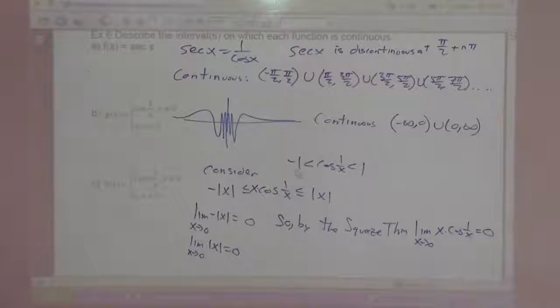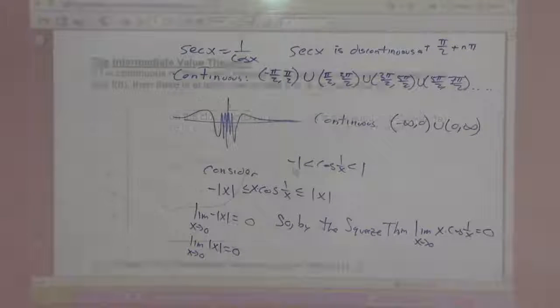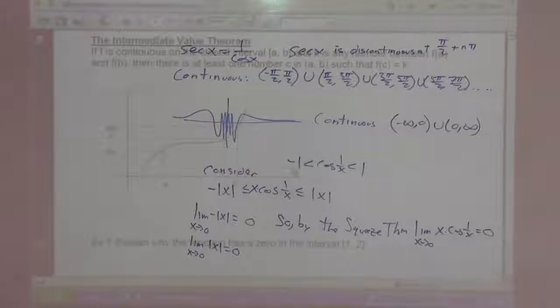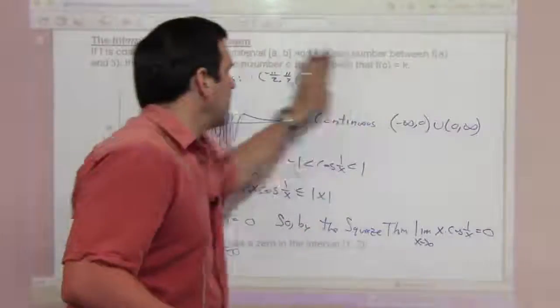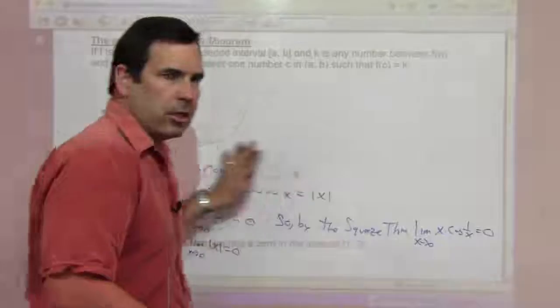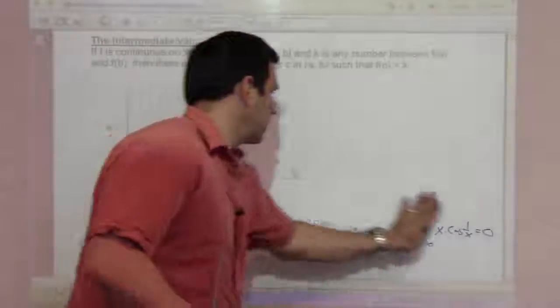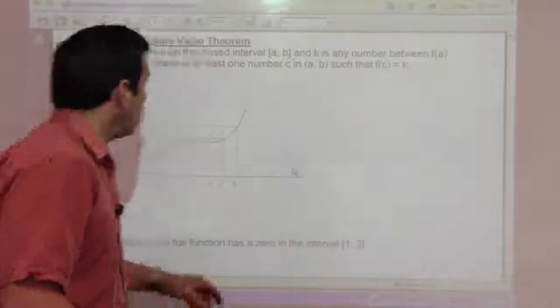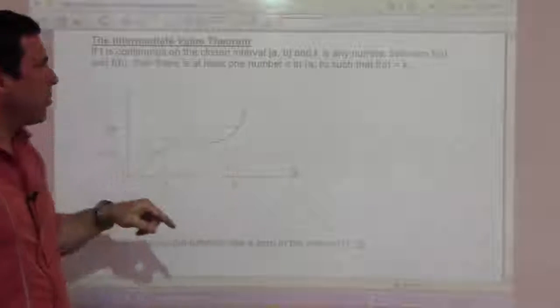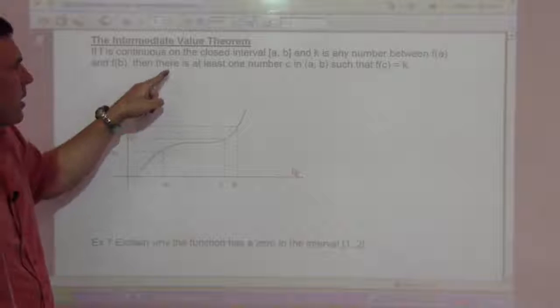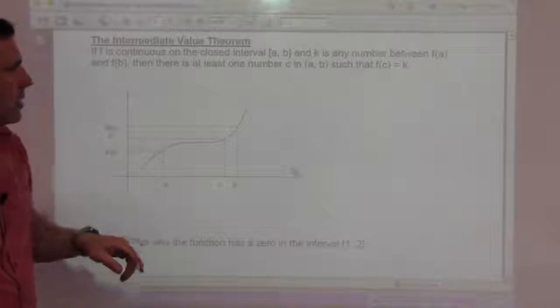Let's go on to our last page. This is something you've seen before, so pause if you need to. The intermediate value theorem, I'm sure you've seen this in pre-calculus, especially if you had pre-calculus with me. I would expect any pre-calculus instructor would teach it. If f is continuous on the closed interval from a to b, and k is any number between f of a and f of b, then there's at least one number c in the interval such that f of c